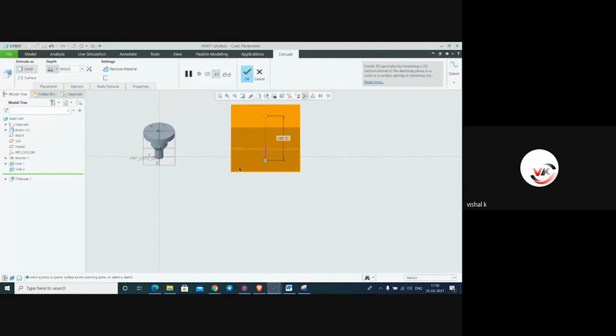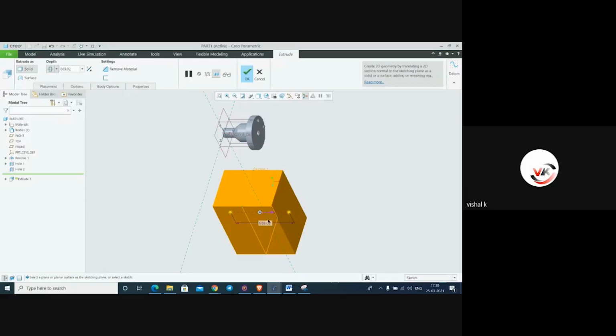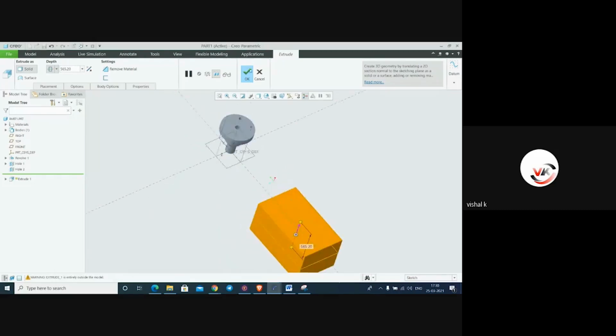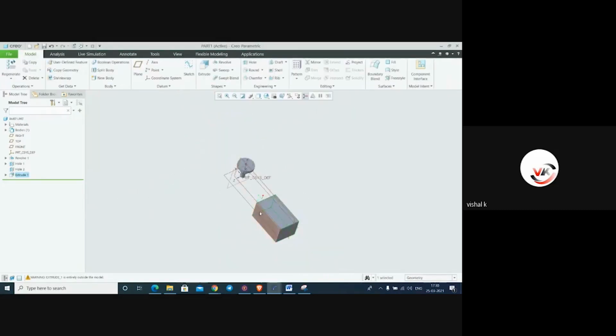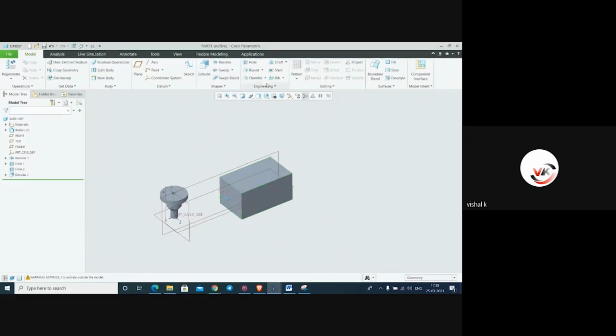Control the default orientation, and from this default orientation, we can make it a symmetry. This is the symmetry option. In this symmetry option, we can reduce or increase the size. Just say OK. From here, we'll make it a round profile.